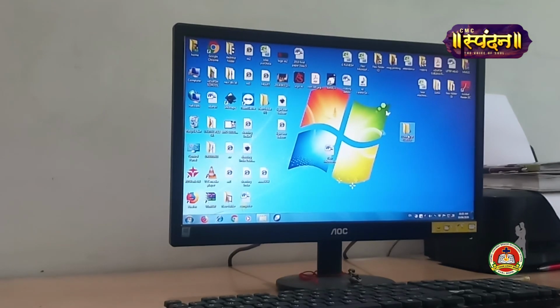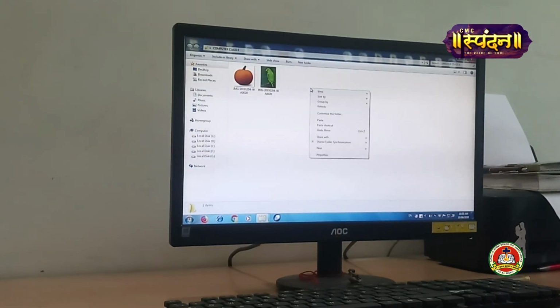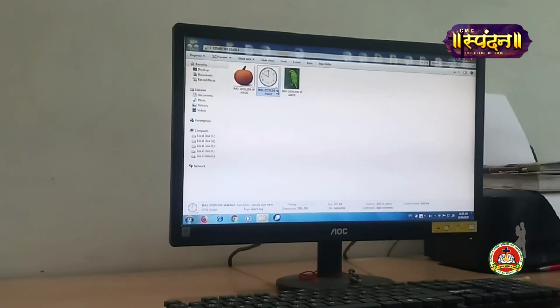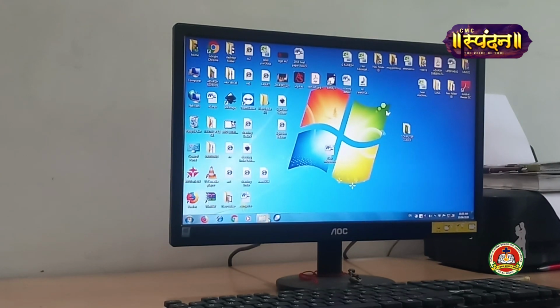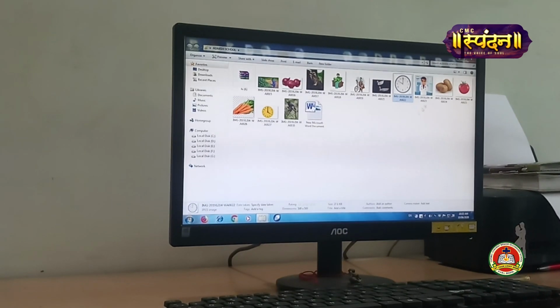I want to paste it in my folder. Right click and just paste it. Can you see the clock is here in my folder? Minimize this and just check in your previous folder whether the clock is there. Yes, it is present. Why? Because I have pressed the copy option. Okay. Now I hope you are clear with cut, copy and paste. Practically, if you practice, it's very easy to do.